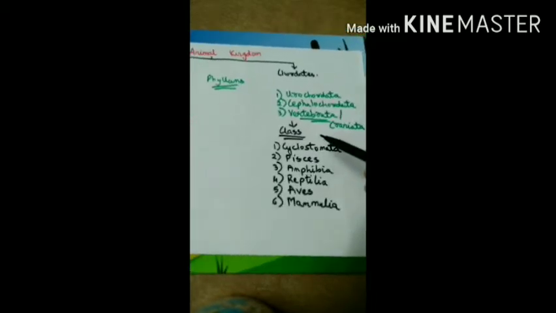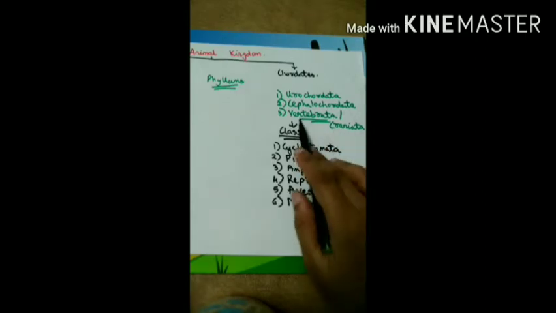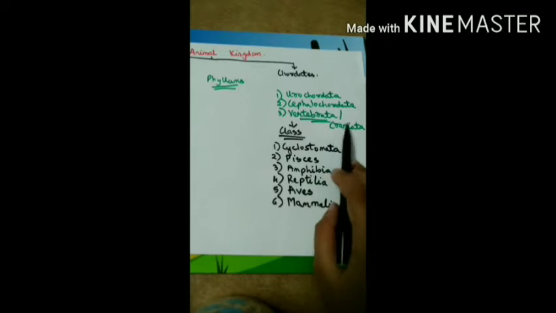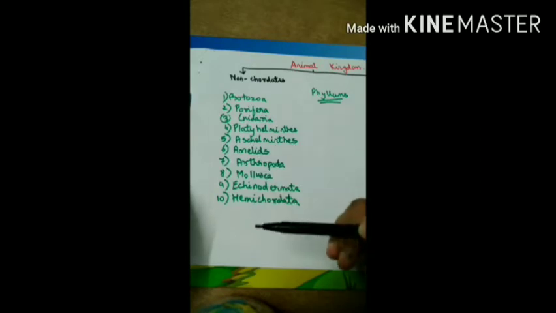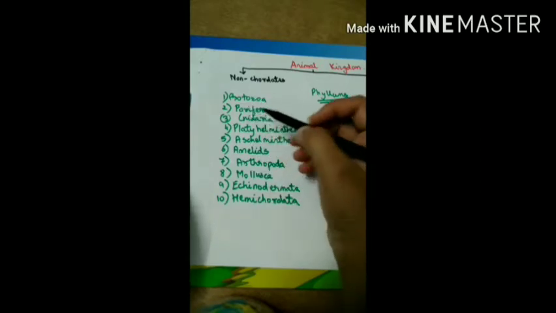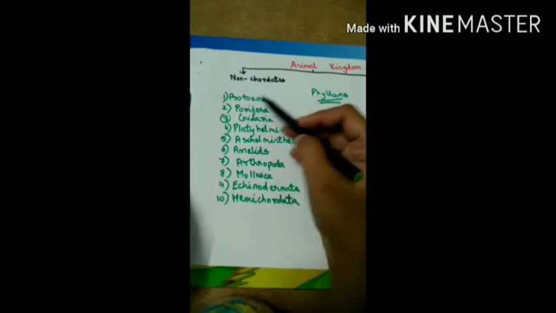So these are the classes of chordates: Cyclostomata, Pisces, Amphibia, Reptilia, Aves and Mammalia. Vertebrata and Craniata are related to the vertebral column and cranium. Now let's begin with the characteristics of each of these non-chordate phyla. Let's begin with the study of Protozoa.